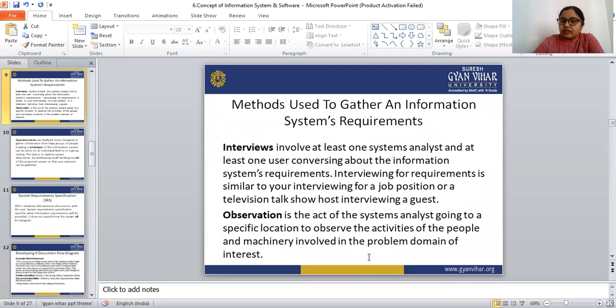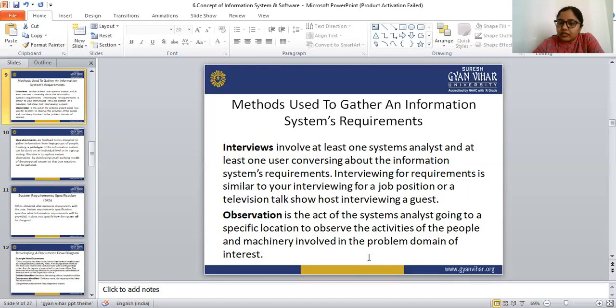So there are some methods to gather the information system requirements. These are the methods we follow while collecting the information. The first one is interviews. Interviews involve at least one analyst and at least one user conversing about the information system requirements.